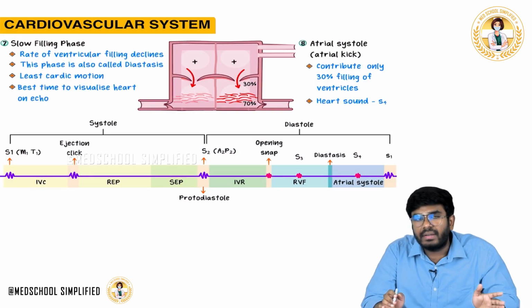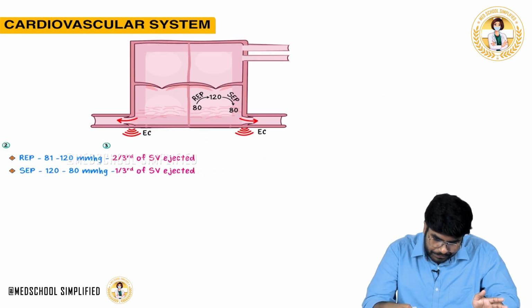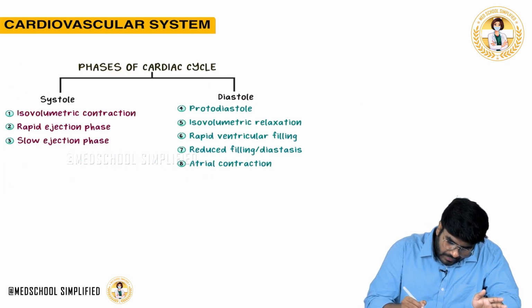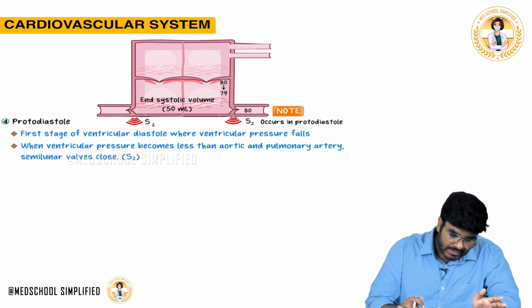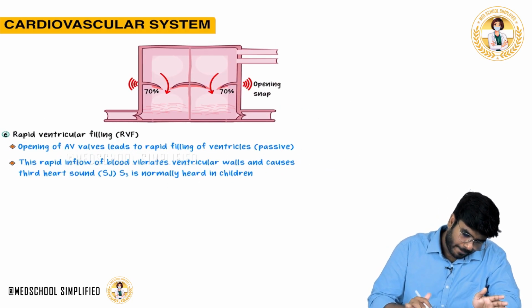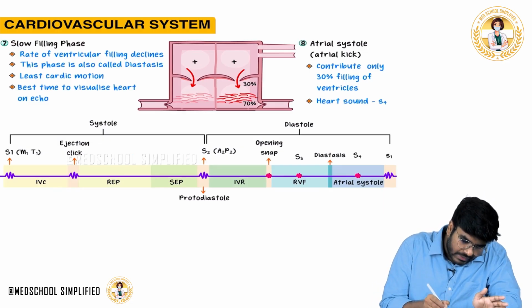After rapid ventricular filling, please follow our table. After rapid ventricular filling, what are we left with? We are left with the reduced filling or slow filling of the ventricles. Now, what is this, sir? What is the slow filling of the ventricles? Slow filling of the ventricles is also called diastasis. This phase is also called diastasis.